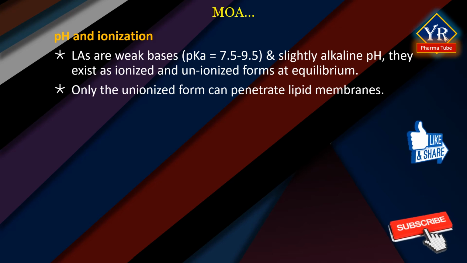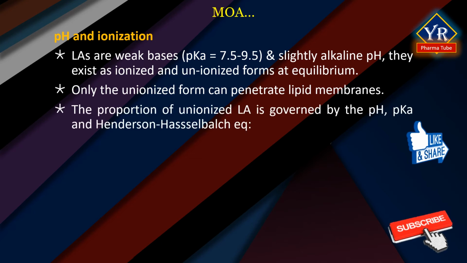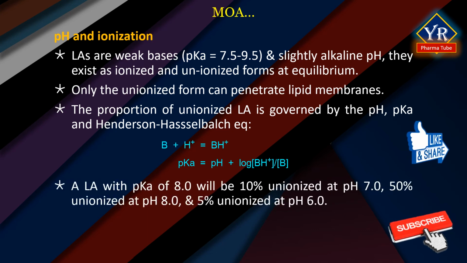The proportion of unionized local anesthetic is governed by the pH, the pKa, and the Henderson-Hasselbalch equation, where a weak base and proton give rise to an onium ion, and pKa is dependent on pH and log onium ion over weak base. A local anesthetic with a pKa of 8 will be 10% unionized at pH 7, 50% unionized at pH 8, and 5% unionized at pH 6.